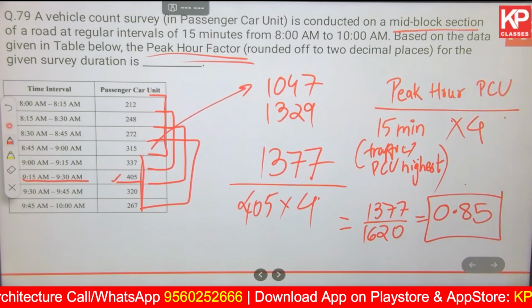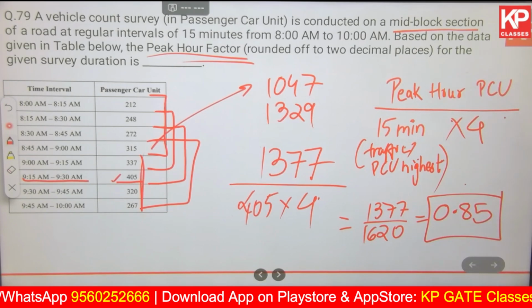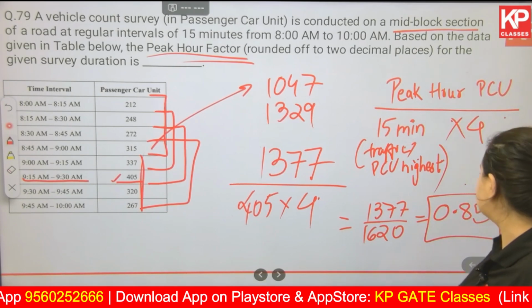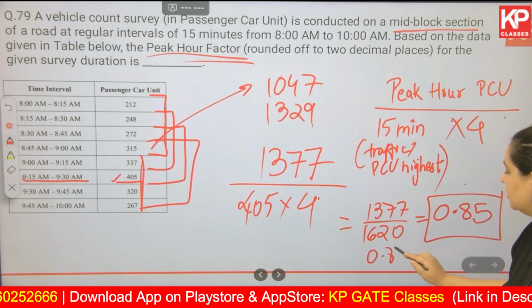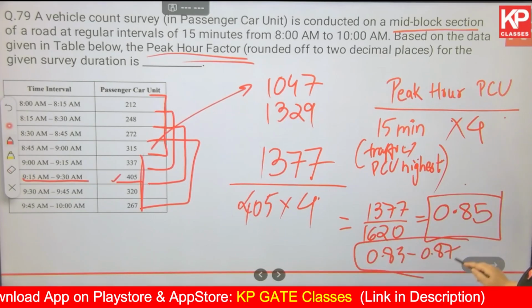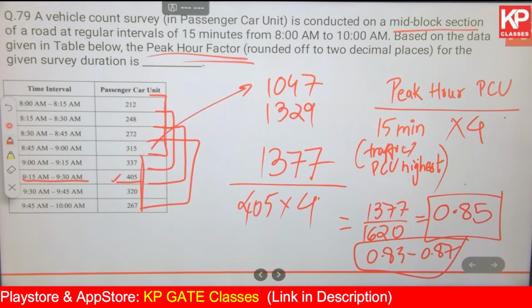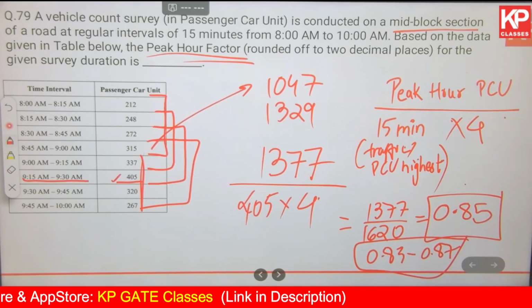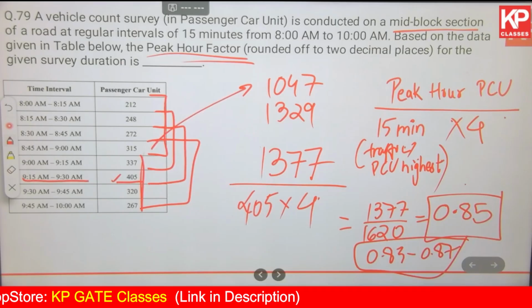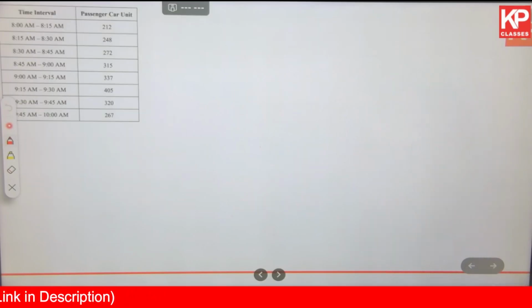If we talk about the official answer key, 0.83 to 0.87 was given. 0.83 to 0.87 was the range that was given in the official answer key. Okay. Moving on to the next question.